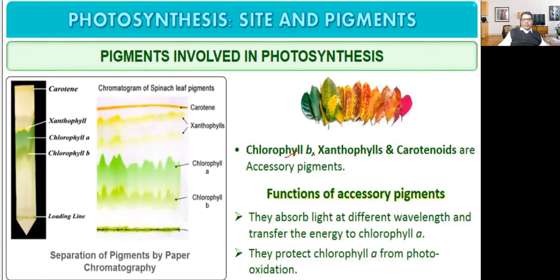Chlorophyll A is the main pigment. Chlorophyll B, xanthophyll, and carotenoids are accessory pigments. Sometimes the question will be, which one is the main pigment? The answer will be chlorophyll A. What are the accessory pigments? Chlorophyll B, xanthophyll, and carotenoids. Now, the function of accessory pigments: they absorb light at different wavelengths and transfer the energy to chlorophyll A. They protect chlorophyll A from photooxidation.